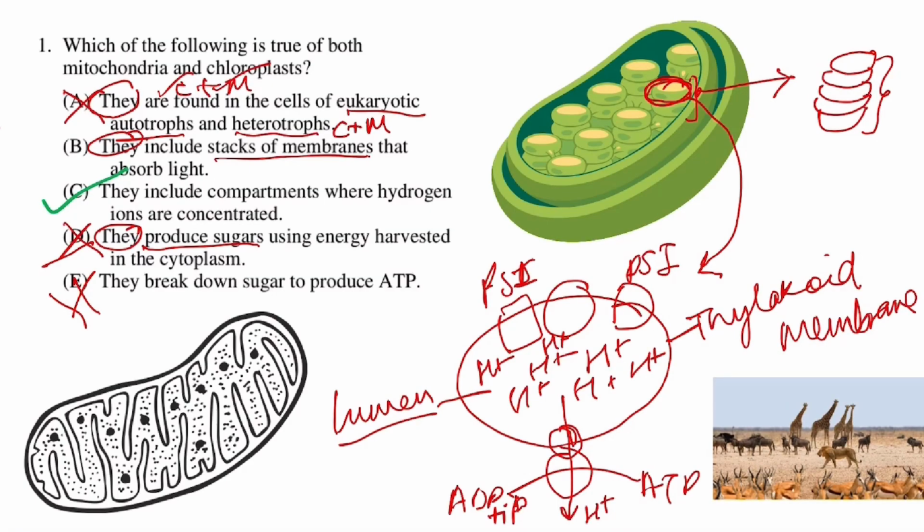So when you think back, the question asks, do both mitochondria and chloroplast have hydrogen ions in a particular compartment where they're concentrated? Yes, chloroplast has the lumen where there is a lot of hydrogen concentration, and mitochondria has the intermembrane space, which is a compartment where hydrogen ions are concentrated. I hope you understand that, and yeah, thank you.